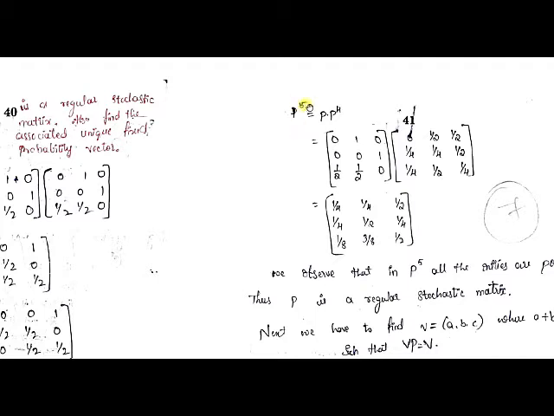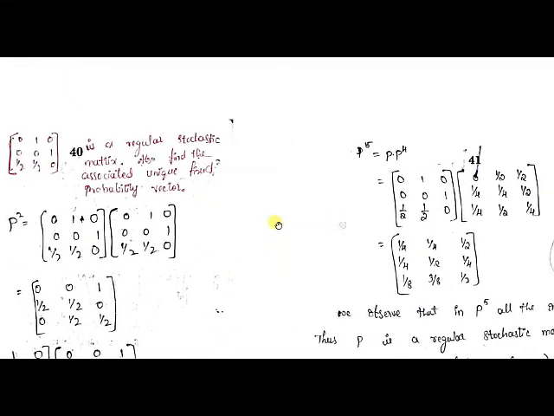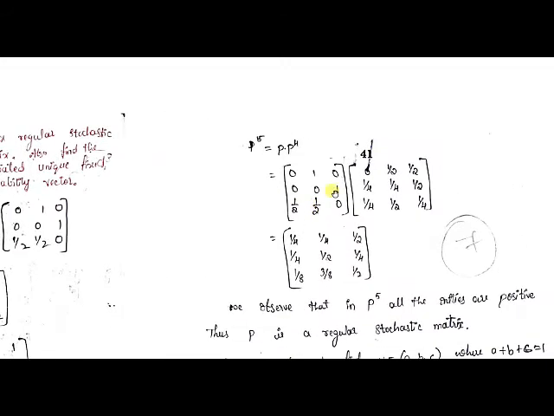So P power 5 I can write as P power 4 into P. P power 4 we got here, and that P power 4 into P, the P which is given in the problem, that one we have multiplied. So when you multiply these two matrices, you will get one more matrix. This matrix contains all positive elements.